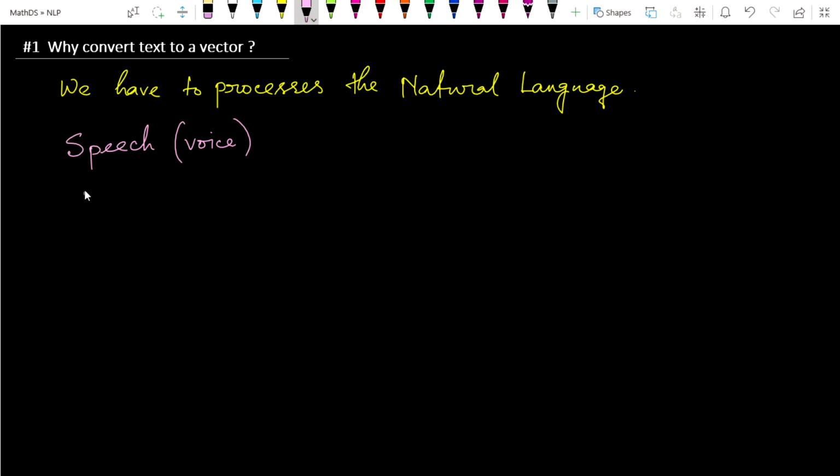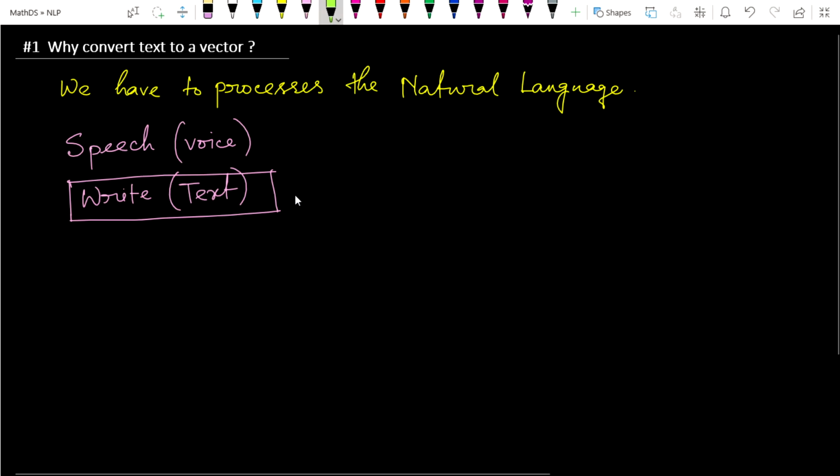And if you write something, that is also text, text format data. Both are the same thing. In this chapter we will learn about text format data. The first problem we face in applying algorithms and mathematics is that we need a vector quantity.